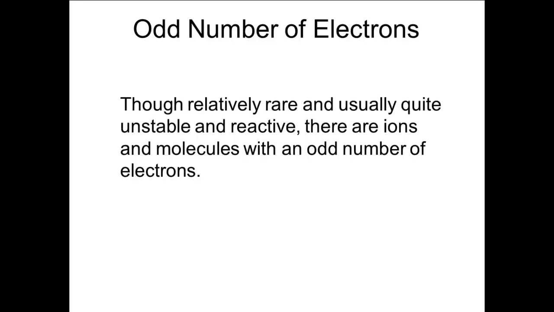Species with an odd number of electrons are relatively rare and usually quite reactive. With an odd number of electrons, it is impossible to get every electron paired, and therefore it is impossible to fill the shell of every atom in the structure. At least one atom, usually only one, must be missing an electron.